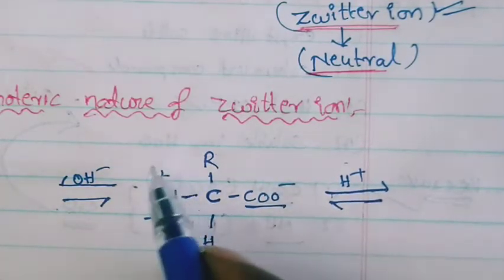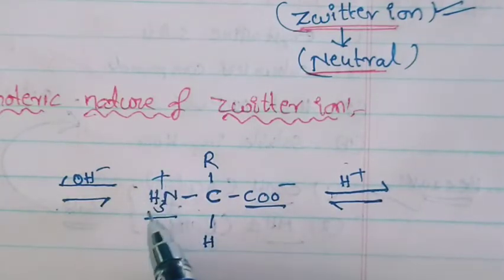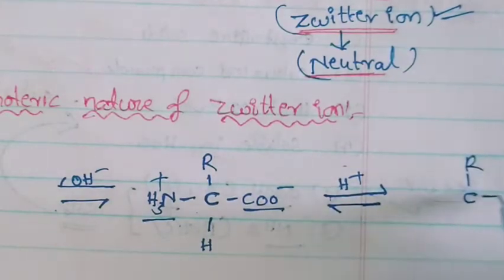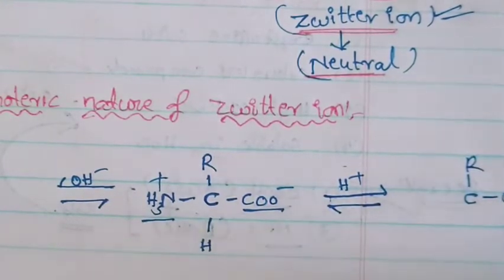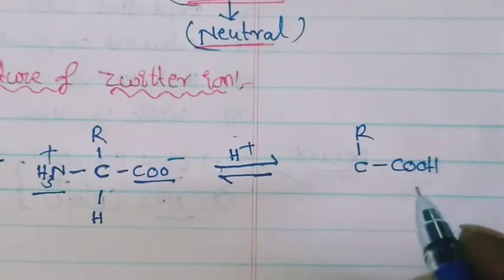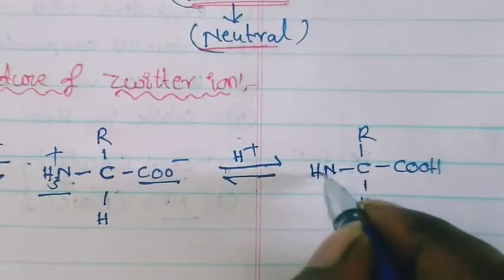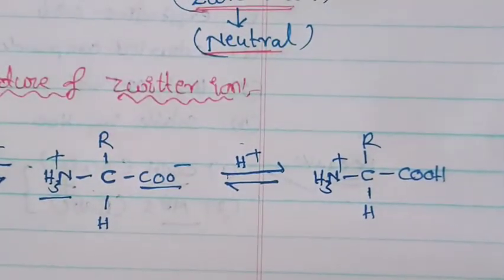Okay, but which one will change? The NH2 group becomes NH3 plus. So I will write here this carbon. This is the R group. This is a carboxylic acid. Only the NH2 group I have to write. This is the hydrogen. This side is NH3 plus. Do you understand this point here?